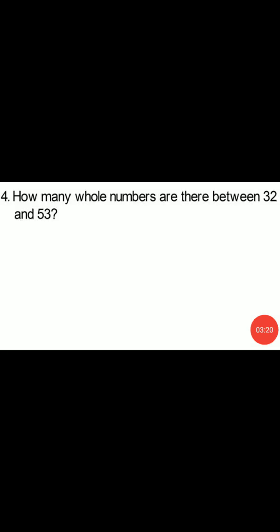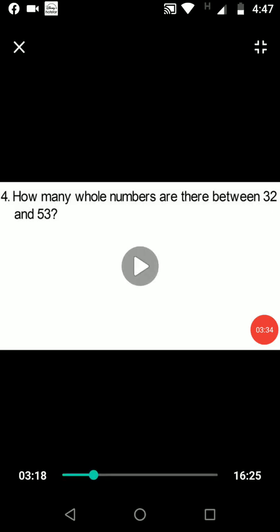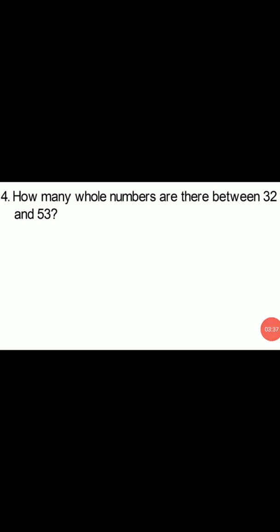And one more thing we can do, we can subtract 32 from 53, then whatever the result is we can subtract 1 again and we will get the answer. Okay, let's start this. First we write the numbers between 32 and 53.